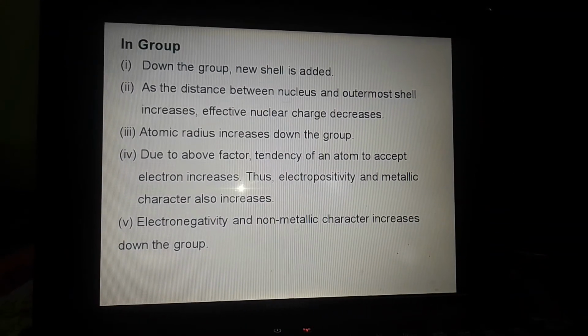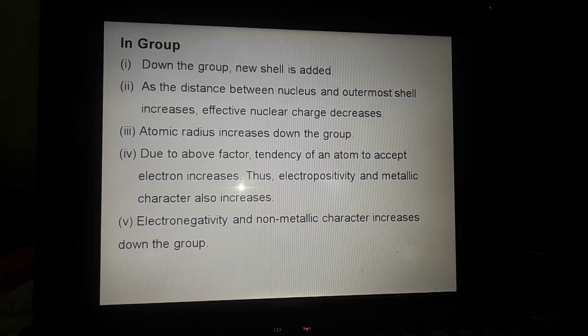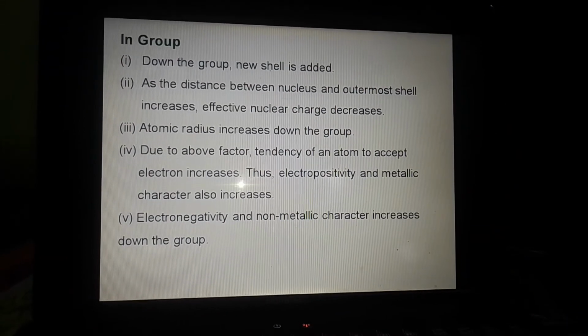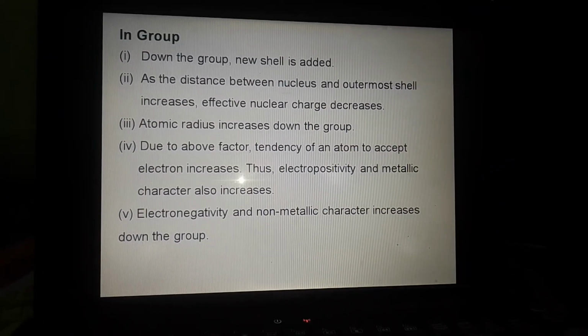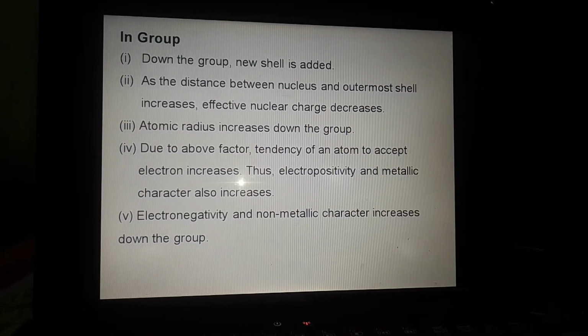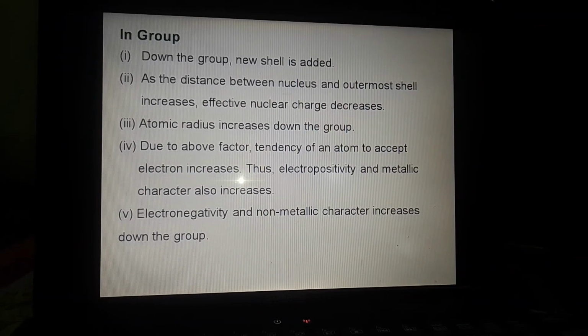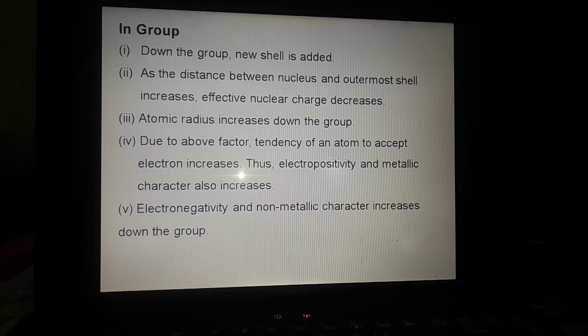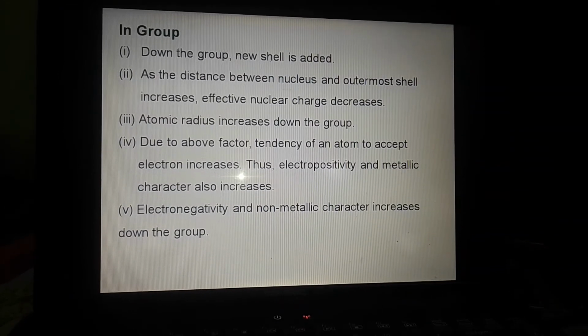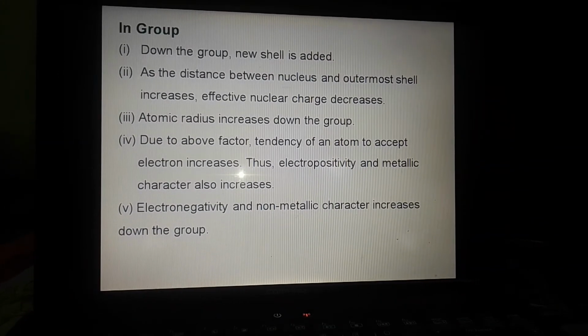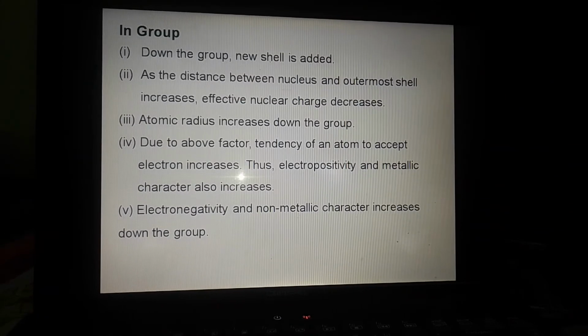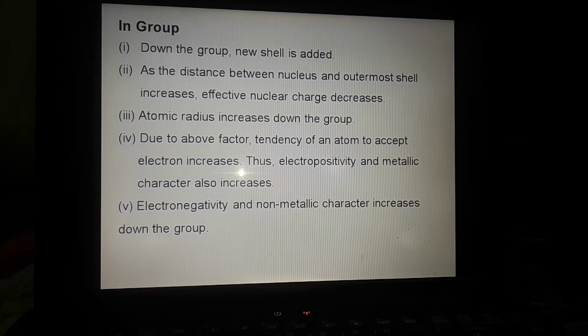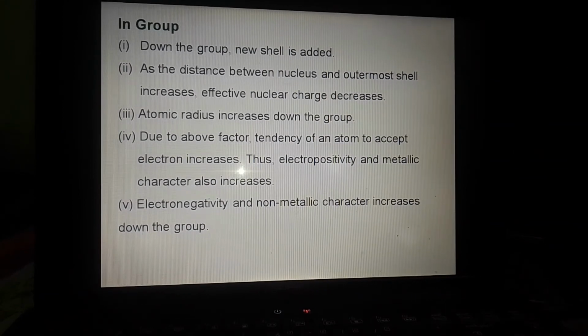Thus they can easily lose an electron, and therefore electropositivity and metallic character increase. Opposite to electropositivity, there is electronegativity. Electropositivity and metallic character increase, electronegativity and non-metallic character decrease. This is in the group.